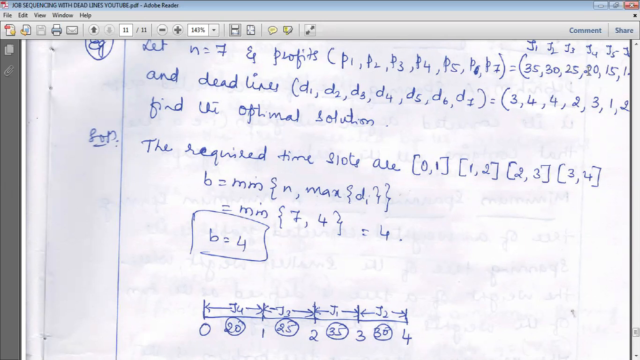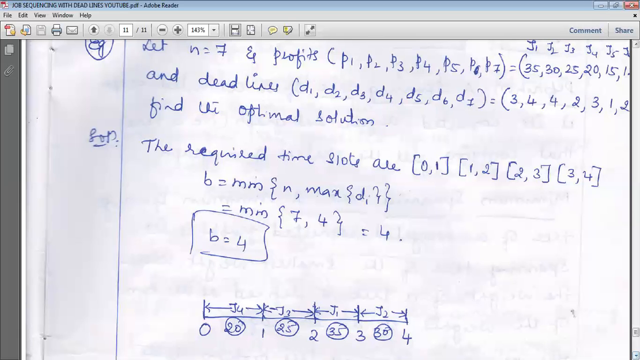So next go to J4. If you go to J4, consider profit is 20 rupees and time slot is 2 hours. 2 hours means 1 to 2. 1 to 2 is already filled. So what I have to do? I have to check for 0 to 1. Is 0 to 1 free? Yes, it was free. So this will be allotted. Now all the jobs are filled. If any other jobs are there, all those will be discarded because there is no time slot left.